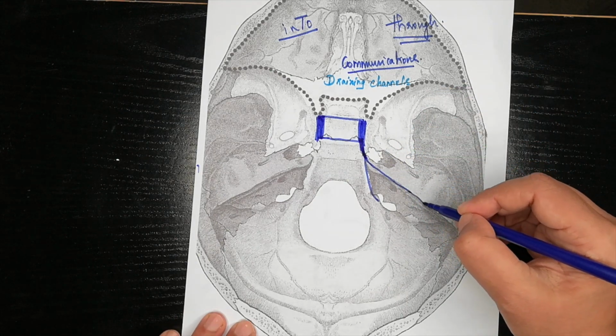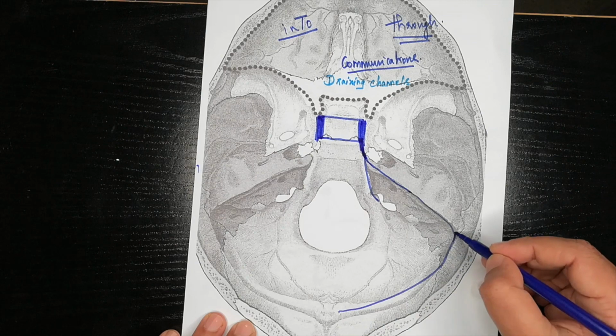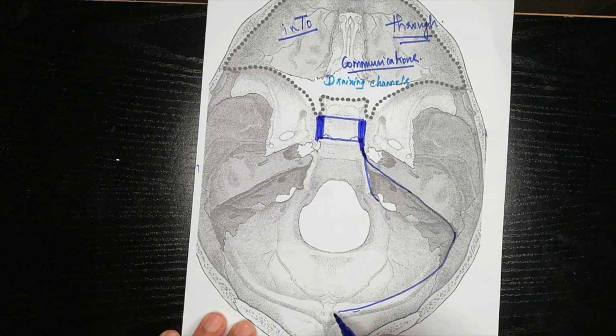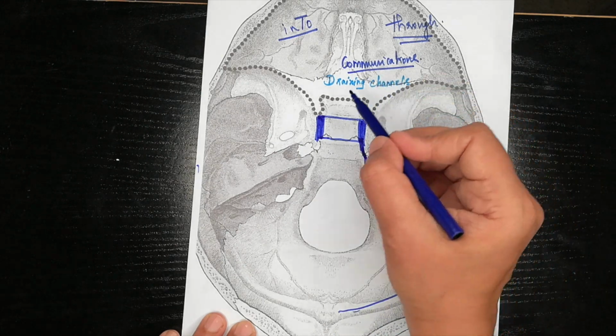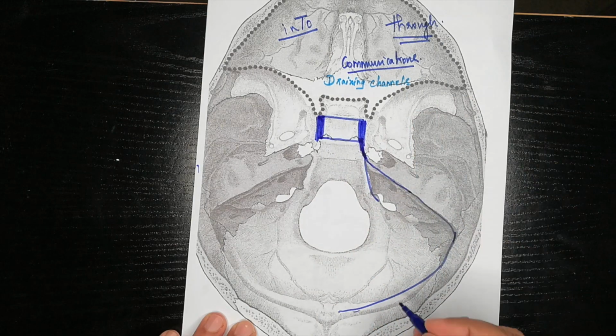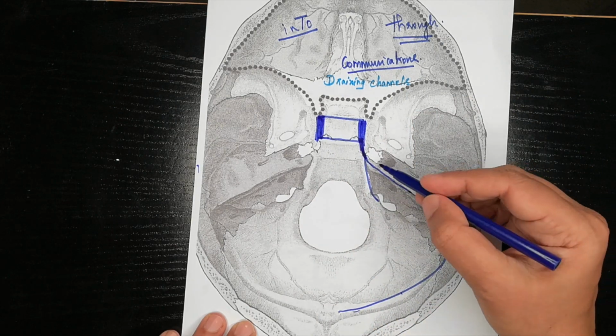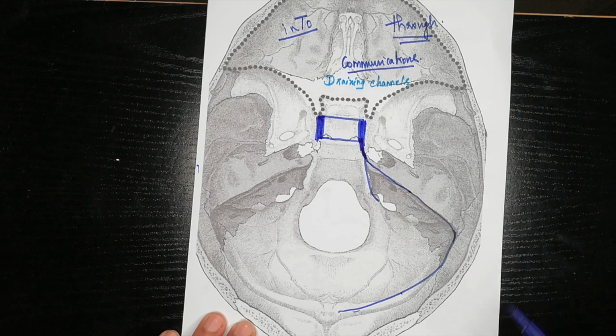So this one is the transverse sinus. Okay, runs transversely in the transverse sulcus. So cavernous sinus drains into the transverse sinus through the superior petrosal sinus.